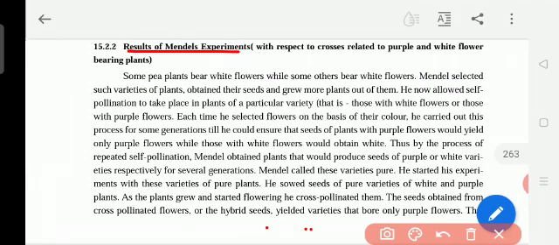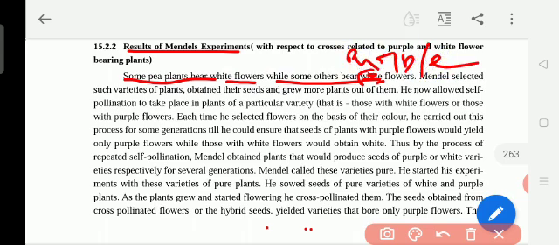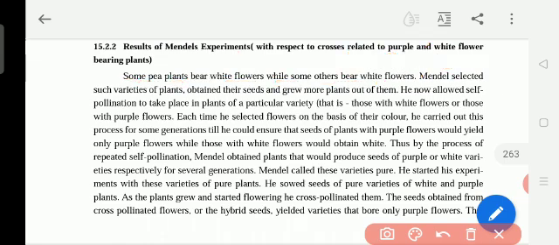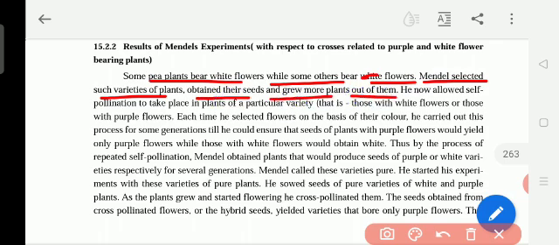Now, some pea plants bear white flowers while some others bear, okay, this one, please remove this word and write here purple. They have given a printing mistake. You write here purple. Okay, this is not correct. Some pea plants bear white flowers while some others bear purple flowers. Mendel selected such varieties of plants, obtained their seeds and grew more plants out of them.